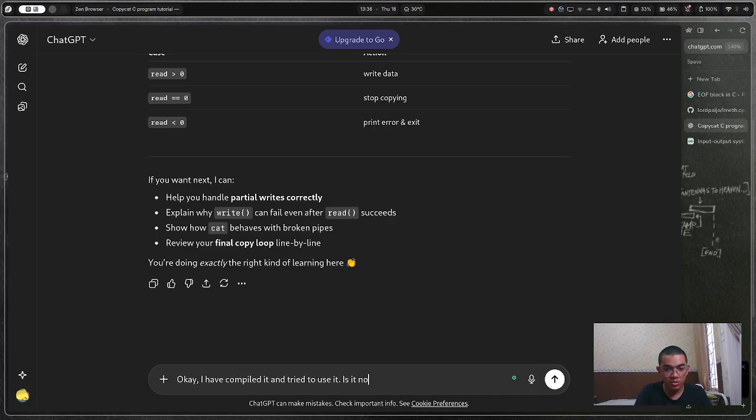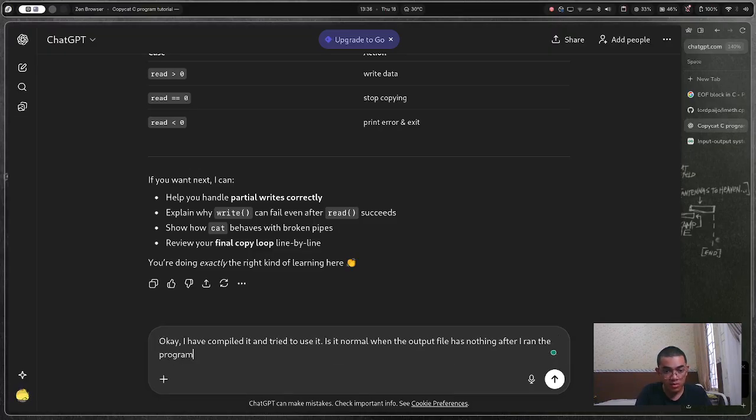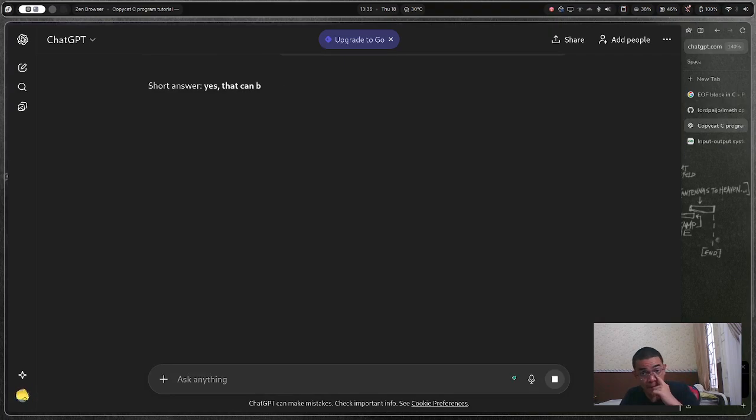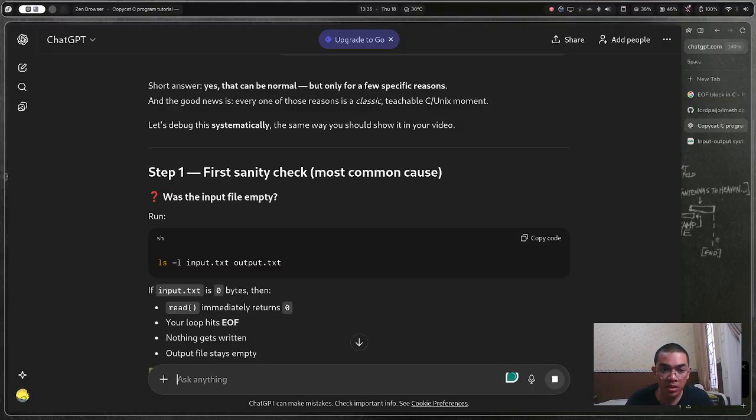Is it normal when it copies nothing from the input, when the output file has nothing after I run the program? Yes, that can be normal, but only if you use it. Where's the input file empty?